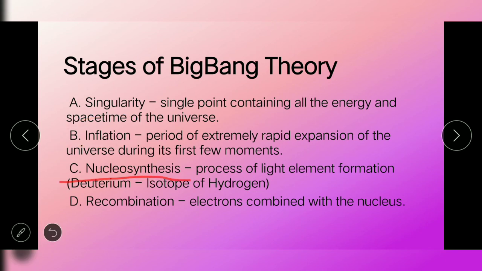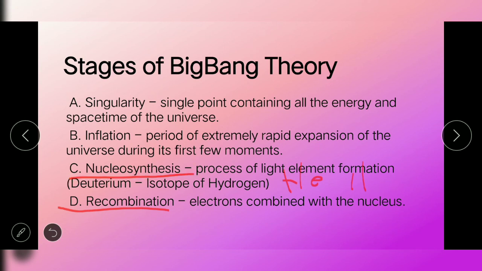Ang ikatlong stage ay tumutukoy sa nucleosynthesis. Nucleosynthesis is the process of light element formation. And during this stage, deuterium or an isotope of hydrogen were formed. The first two elements formed during this stage are helium and hydrogen. But because during this stage is mainit pa mismo, this causes the light elements to ionize, separating electrons to its nucleus. Hanggang sa umabot na sa recombination.